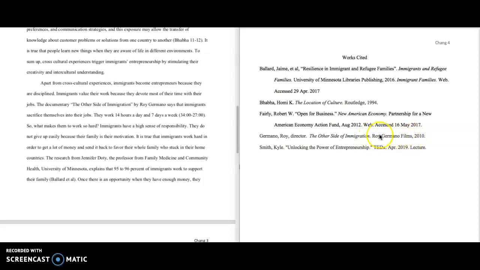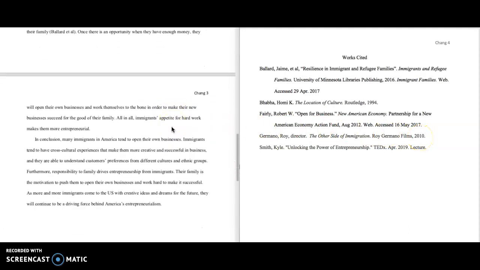Then you want to put the company that made the film, the film house. So you would put that there. Usually that's right at the beginning of the film. It says the company that made the film, and then comma, the year that it was made. Always put a period at the end.